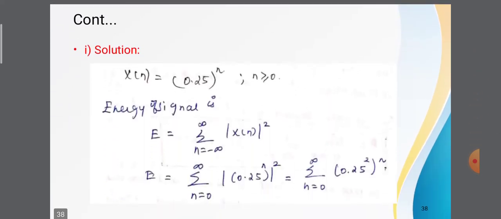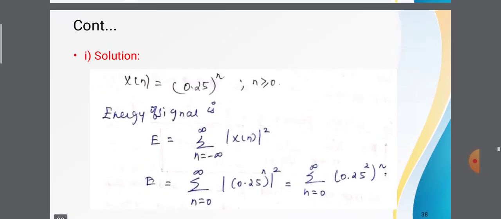So the first problem: x of n is equal to 0.25 power n u of n. First we find the energy. The energy formula is E is equal to summation n is equal to minus infinity to infinity square magnitude of x of n. Now substitute the given signal x of n is 0.25 power n into u of n.